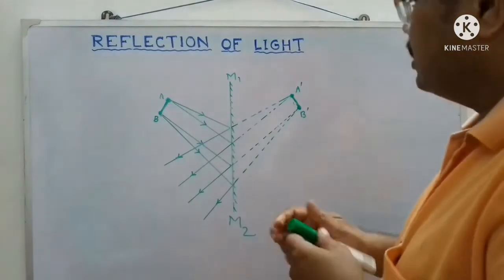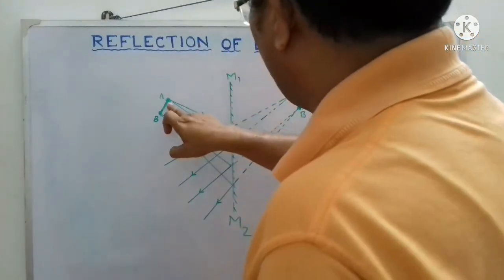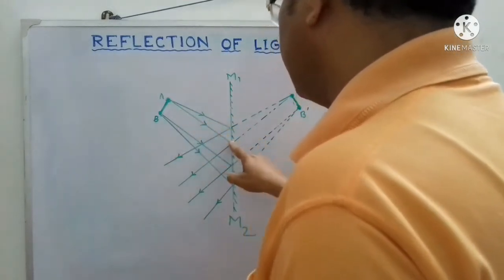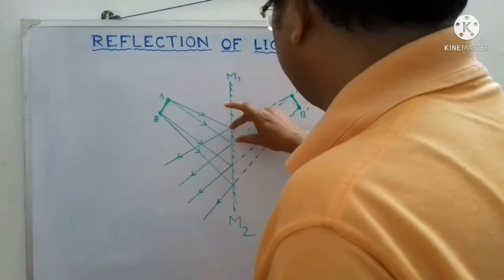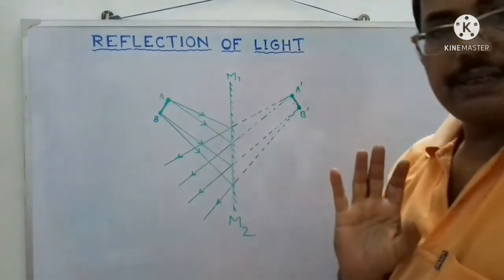Now, as per the previous method, we can draw the image of A. This is an incident ray, this is another incident ray. If you draw the normal, then after reflection, the light will go in this direction.